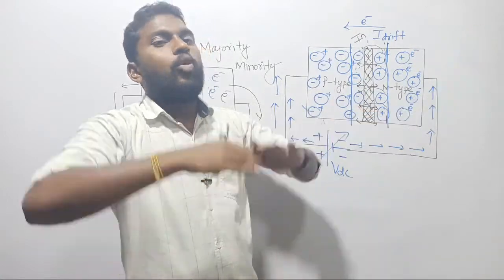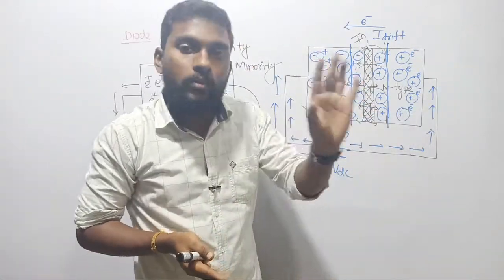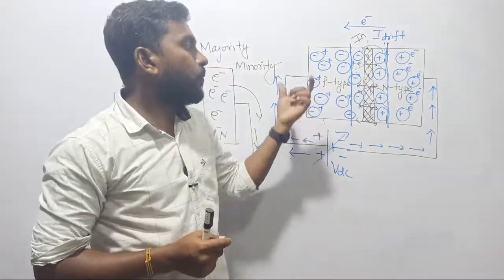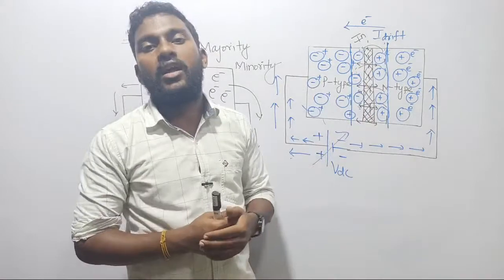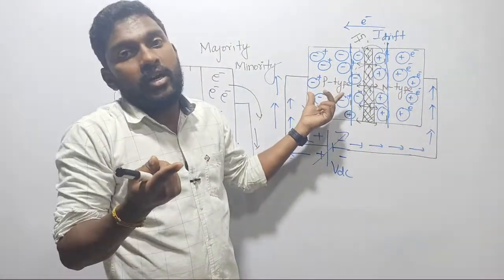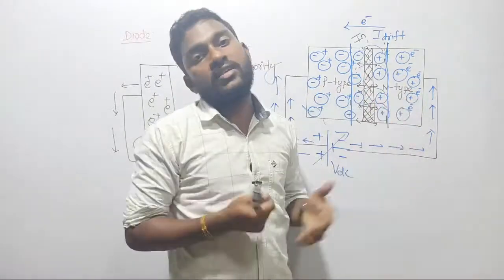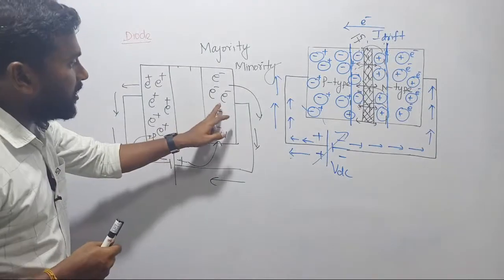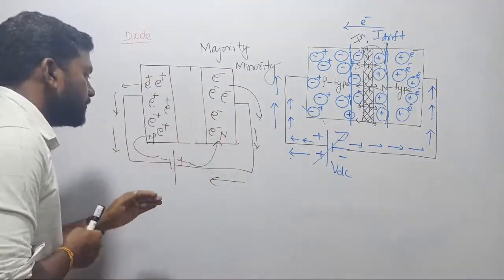If your material is having more positive charge carriers, then the majority is what? P, right? Then what is minority? Opposite to P, right? In P type of material, P is majority. In N type of material, N is majority, right? Then which is minority? In P type of material, negative charge carriers are minority. In N type of material, positive charge carriers are minority, because we have very less number of count, right? So like that, listen, all the majority charge carriers have started coming out.